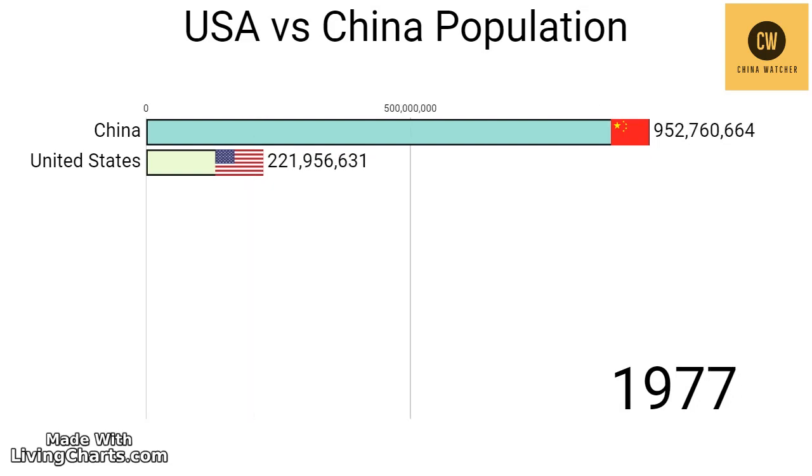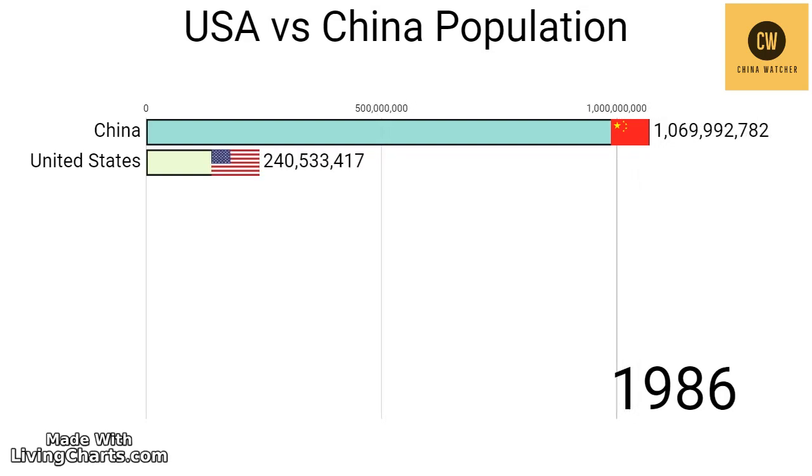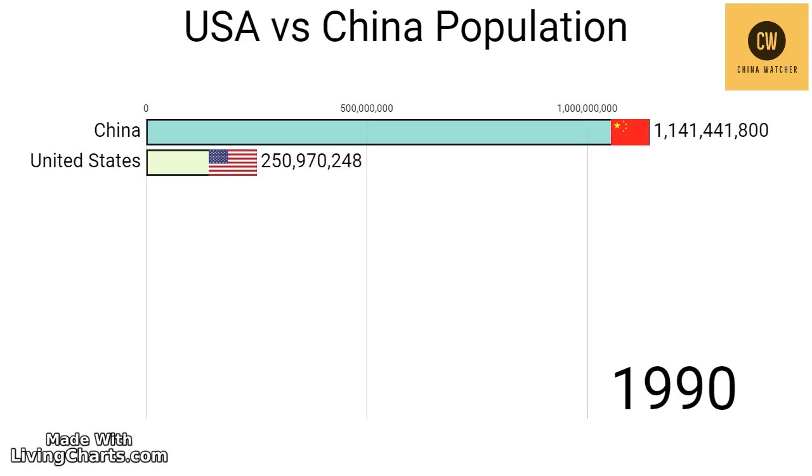From 1961 to 1962, China's population declined due to a famine that killed millions of people. From 1963 to 1994, China's population increased between 1% to 3% per year. After 1994, China's population increased less than 1% per year.